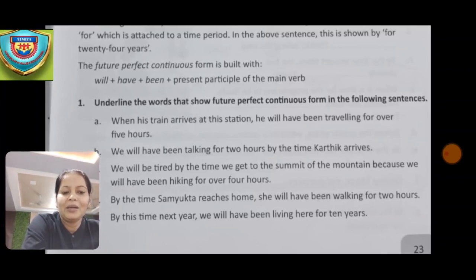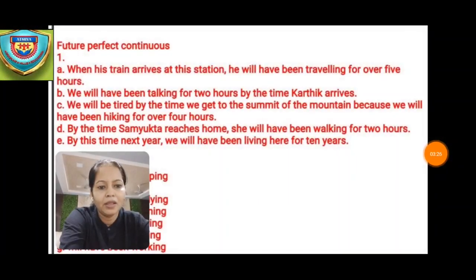Then the next one is, we'll be tired by the time we get to the summit of the mountain because we will have been hiking for over 4 hours. Now the next one is, by the time Samyukta reaches home, she will have been walking for 2 hours. The next one is, by this time next year we will have been living here for 10 years. So we'll now do the answers.